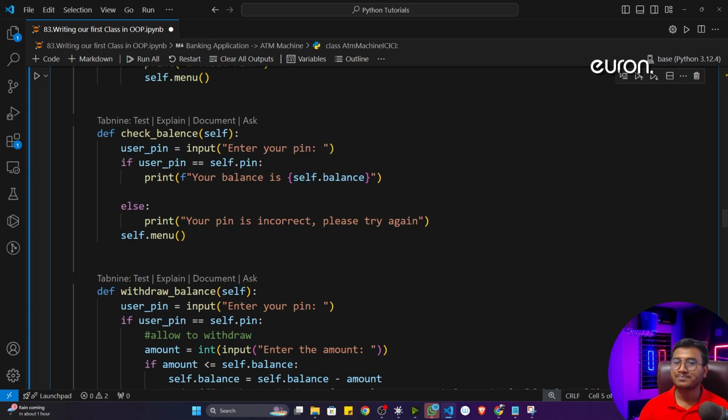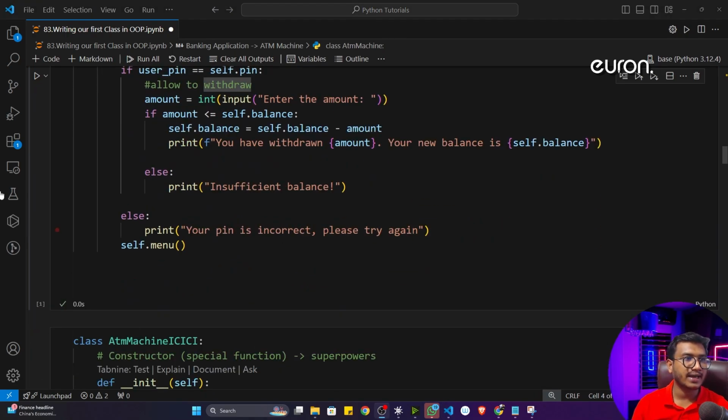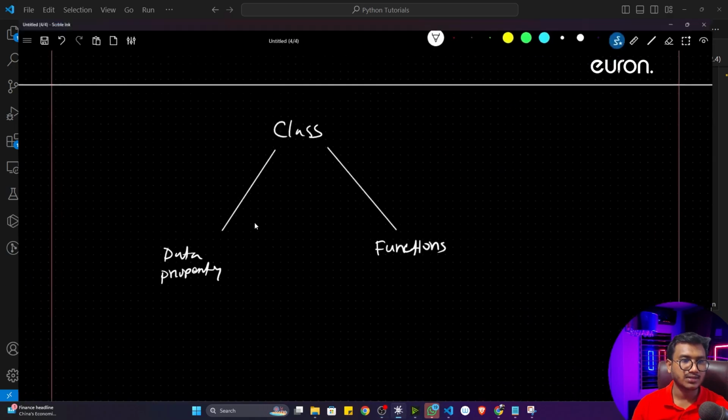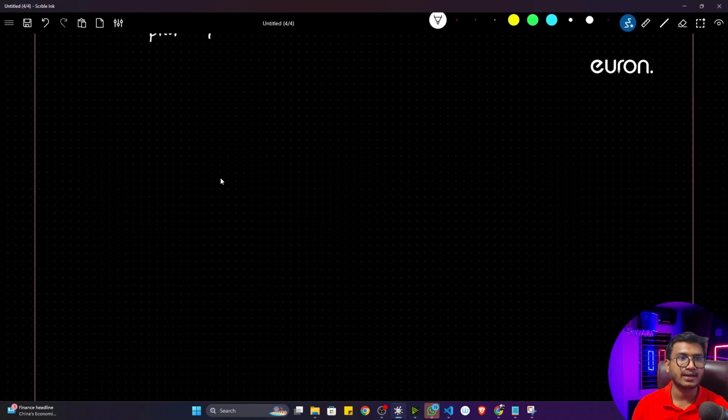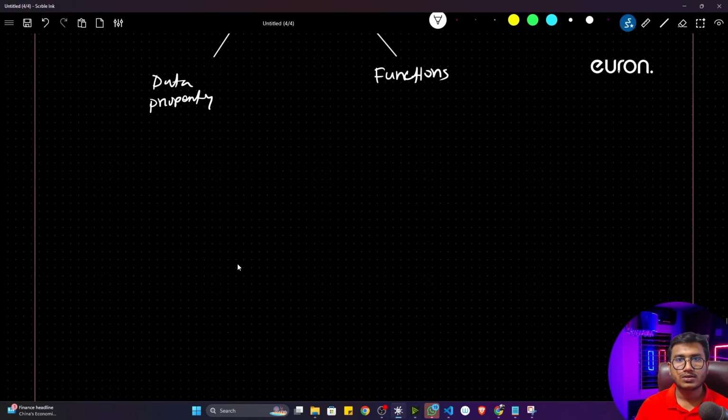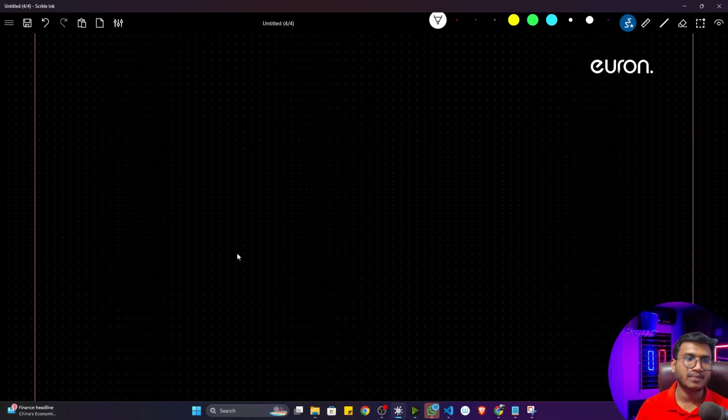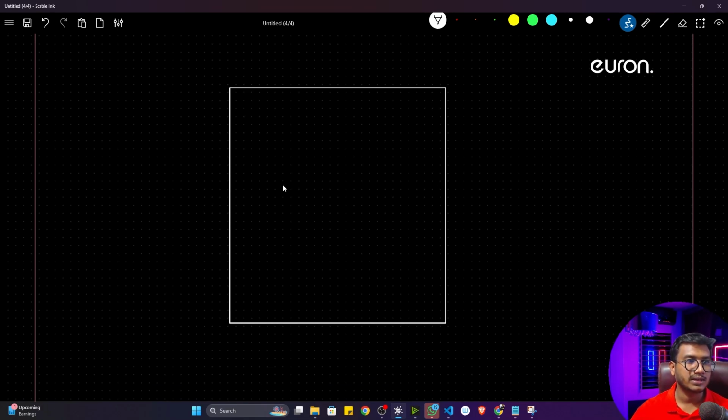So this is the way we can define a class inside object-oriented programming in Python. Now see, if I just draw the diagram of this particular class. Sometimes in interviews we'll get these kinds of diagrams. So here let me show you how this class diagram will look. You will get this kind of box, and the first thing written will be your class name.